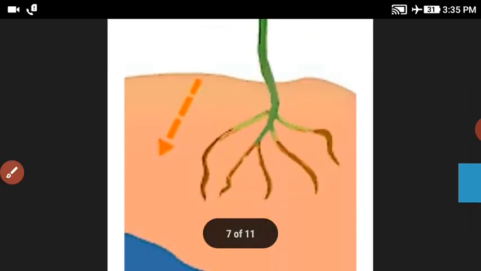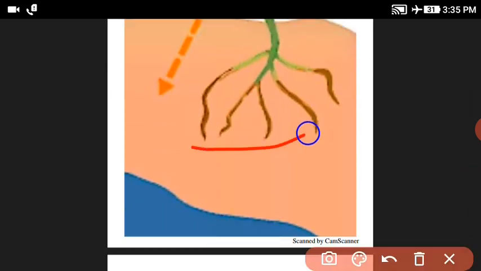Next, hydrotropism. The movement of plant parts in the direction of water is called hydrotropism. Example, the root of a plant.